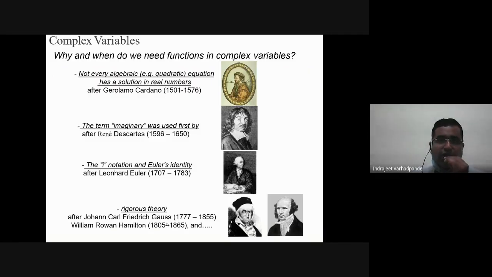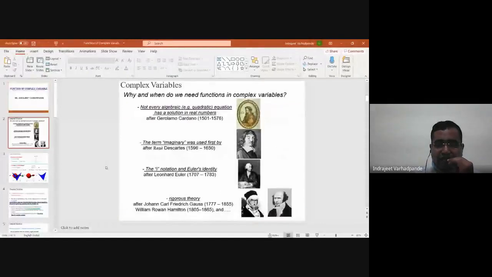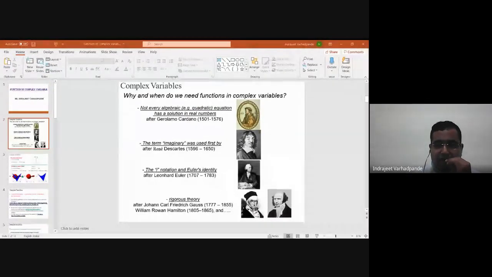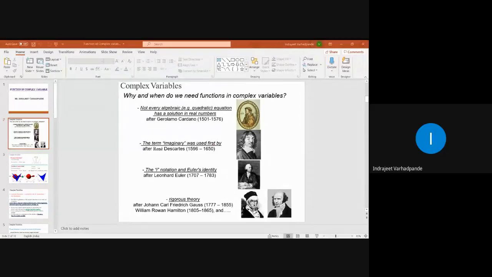Today, why and when do we need functions in complex variables? As we discussed, what was the origin or the necessity for defining a complex number? Complex variable is nothing but the extension of the concept of a function, or the definition of a function, to the complex variable or complex number, so that we can call it a complex variable. What was the need for defining the complex variable when real numbers didn't work,